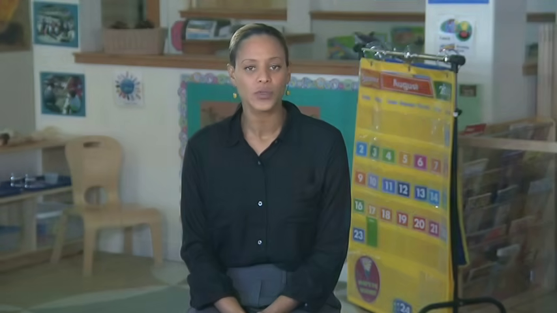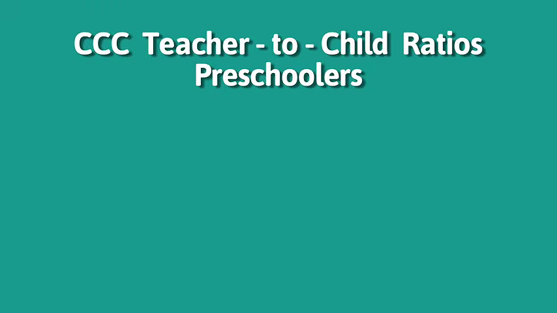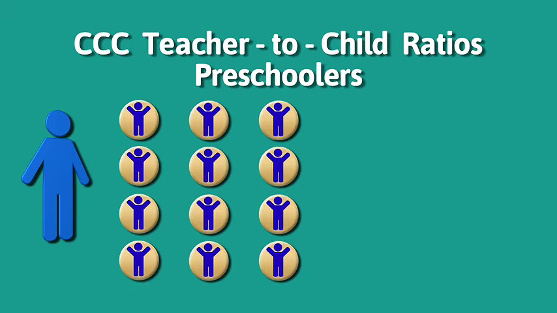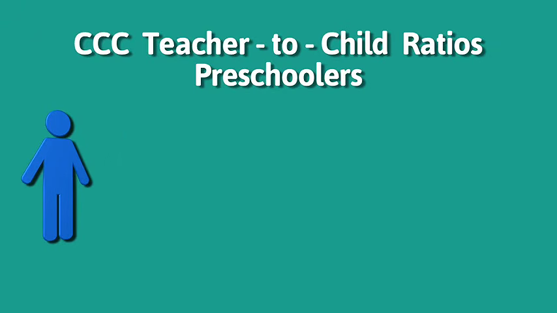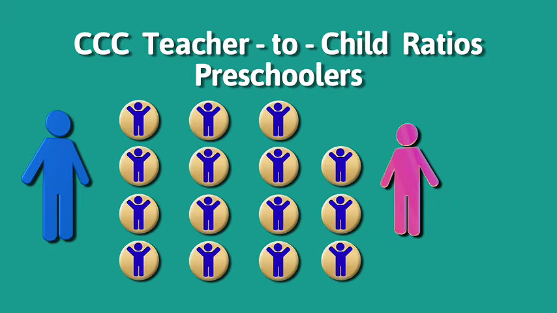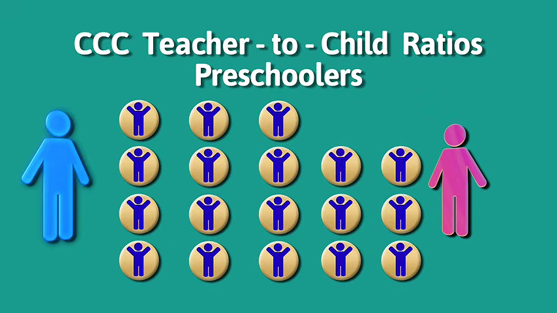For facilities serving preschoolers or children over 24 months of age, there must be a minimum of 1 teacher visually observing and supervising a maximum of 12 children at all times. The licensee may use teacher aides in a ratio of 1 teacher and 1 aide for every 15 children in attendance. However, a ratio of 1 fully qualified teacher and 1 aide for every 18 children is allowed. The aide must work only under the direct supervision of a teacher.